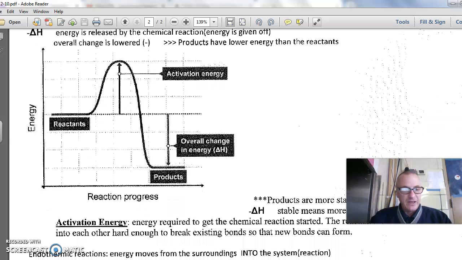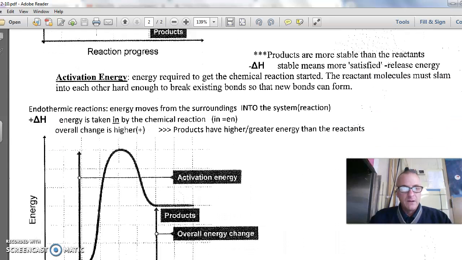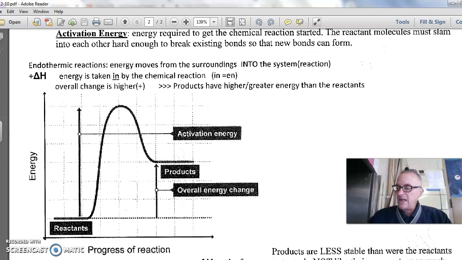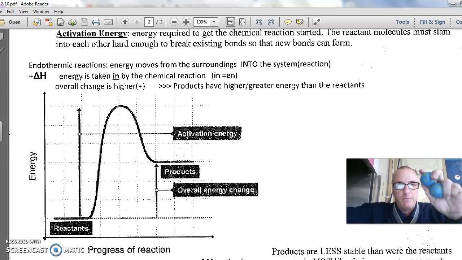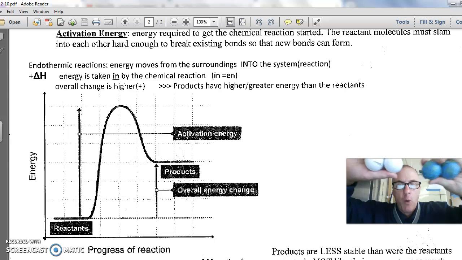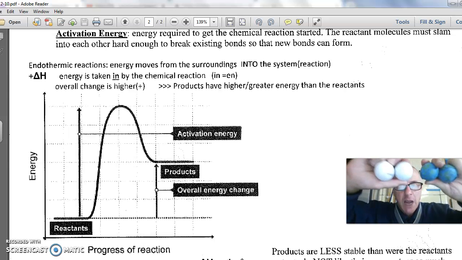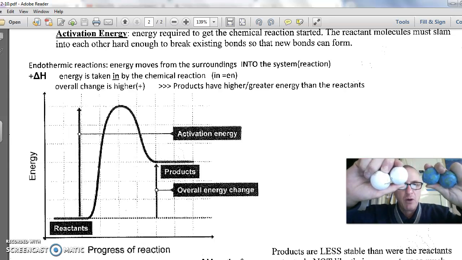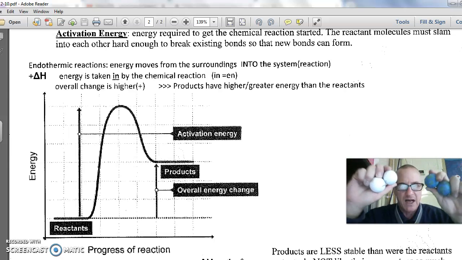The opposite can happen as well. Let's say that these reactants are very stable. The blue wants to be on a molecule with the blue. The white wants to be on a molecule with the white. They're very stable. If they're stable, that means they want to be together. They're being held by strong chemical bonds.